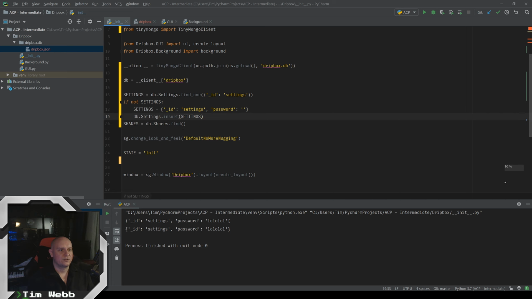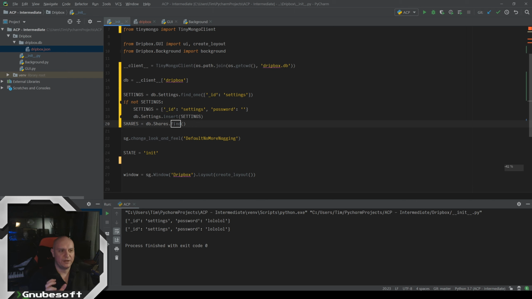And there's two things I want to point out here. When we're doing a find one, it's either going to give us a document or it's going to give us none. When we do a find, it's always going to return basically what amounts to a list. The technical answer here is it's going to give us a cursor. So if you do have experience in SQL, you might be looking at that and freaking out because like, oh my God, you're going to just pound your memory with this whole big table of all the shares. That's not how this works.